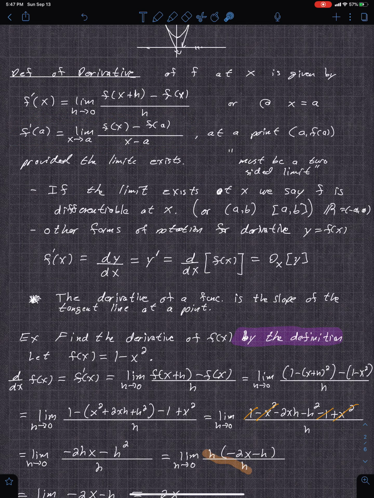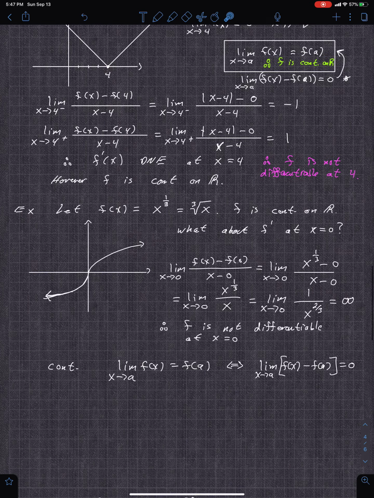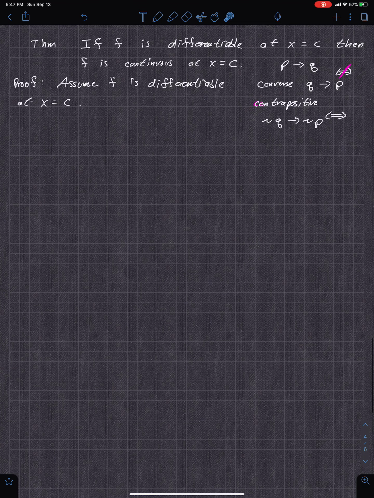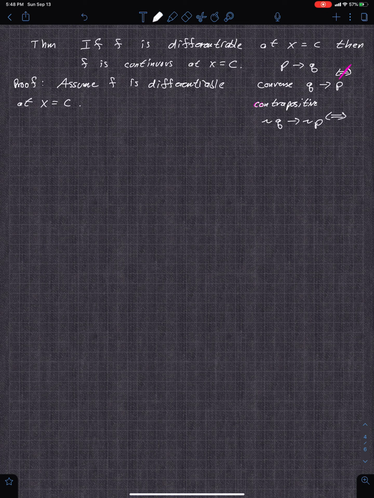Okay, so this is what we want to show. So now we're going back to this. This is what we want to show, that the limit of f of x minus f of a as x approaches, well, c in our case, is equal to 0. So we're going to actually start with that and then build what that looks like. So here we go. We're going to start with this limit and see what happens. We're going to say the limit of f of x minus f of c as x approaches c equals what?